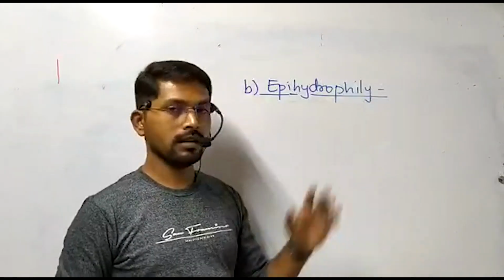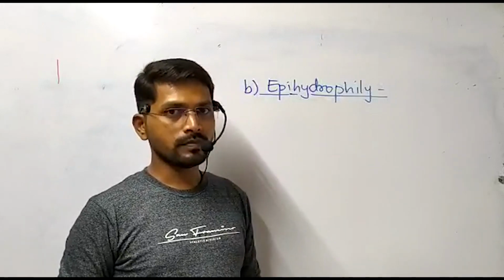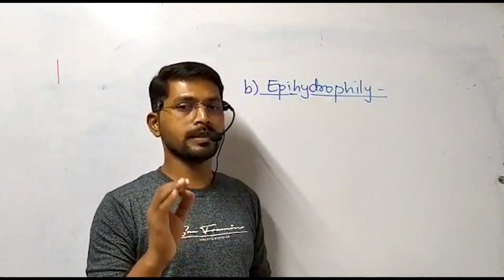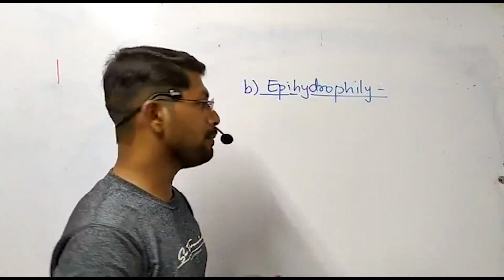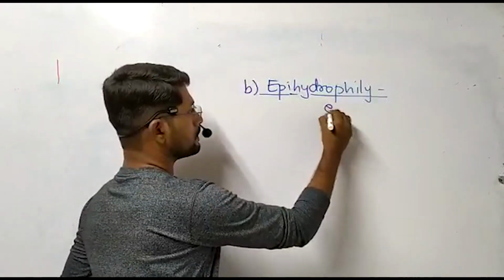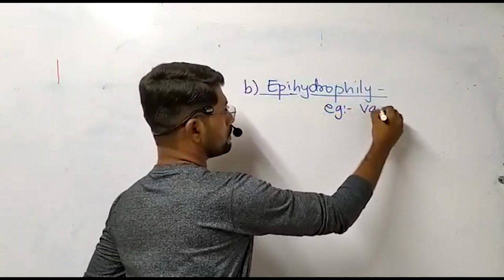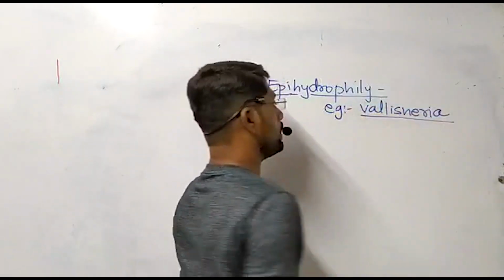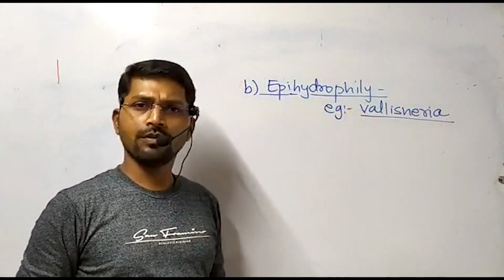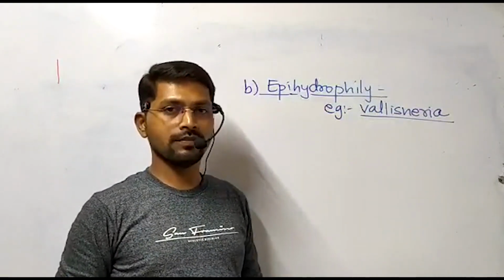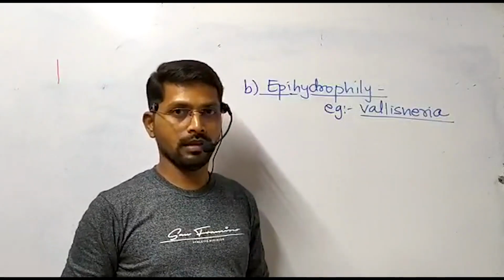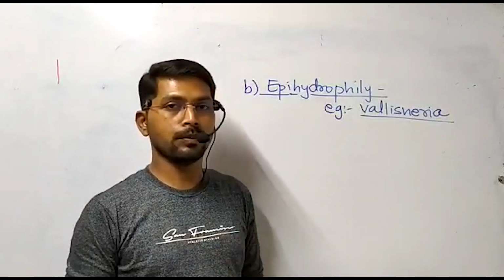But this phenomenon is very peculiar. To explain epihydrophily, we are going to select a very specific example, and that example is Vallisneria. The plant Vallisneria is obviously a submerged hydrophyte. As we have discussed, most submerged hydrophytes show hydrophily, either epihydrophily or hypohydrophily.